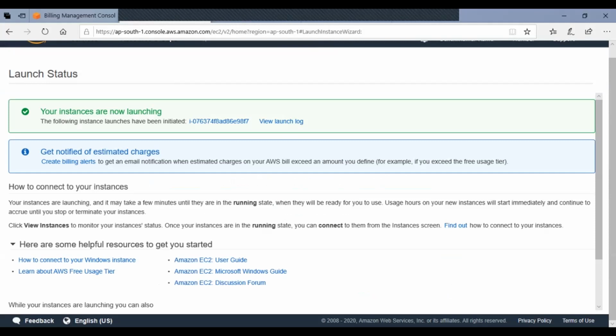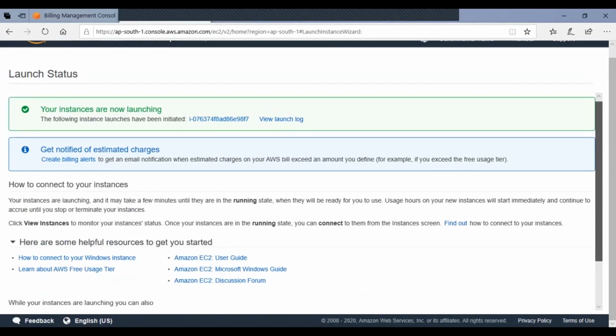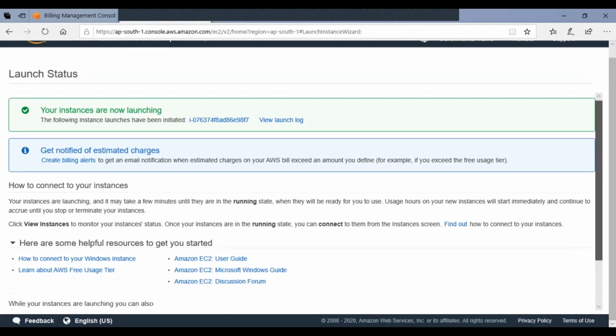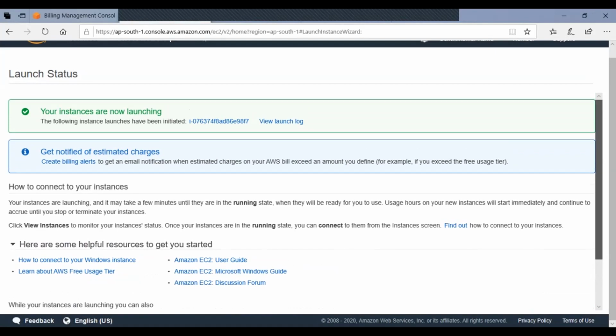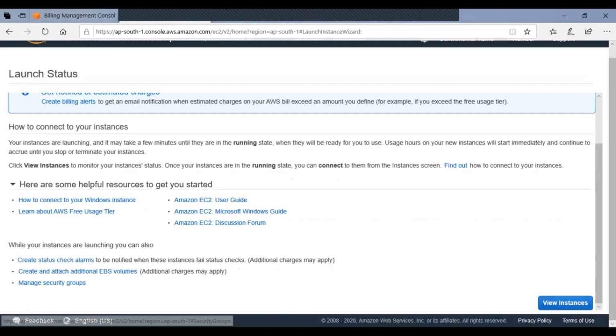Okay, my instance is getting launched. So it says it has been initiated, and get notified of estimated charges, right? All those things it talks about. And it gives me options for how to connect to your Windows instance, learn about free usage tier, the Windows guide and the EC2 discussion forum. It's more of a knowledge resource, and talks about various things. So create status, check alarms, and I don't want to additionally add any EBS volume. Let me go and see the instance.